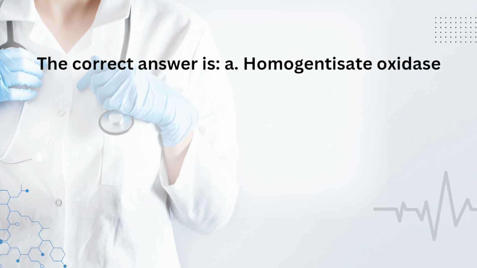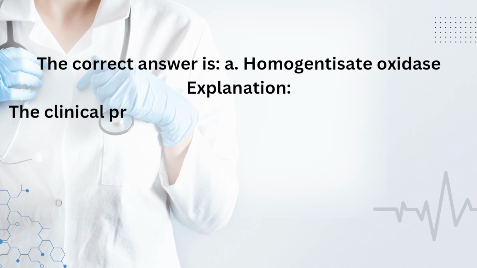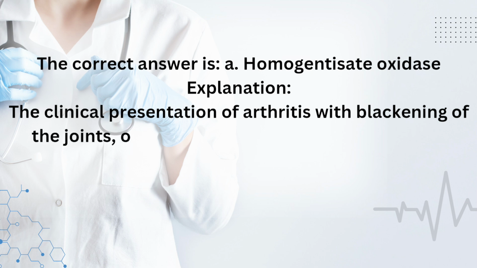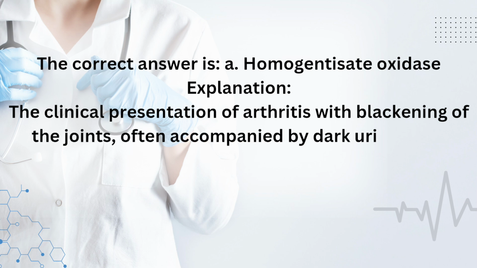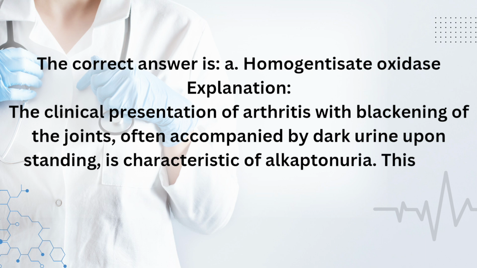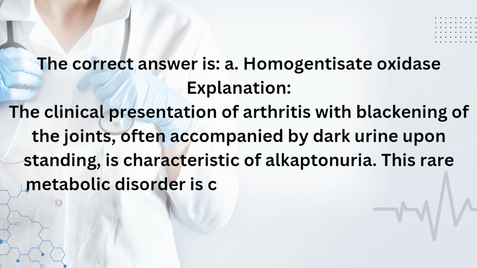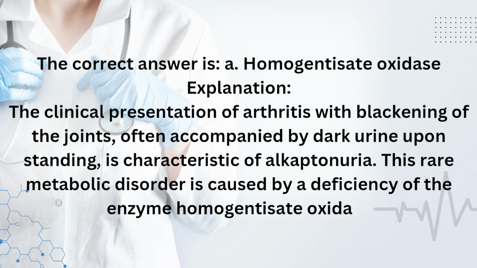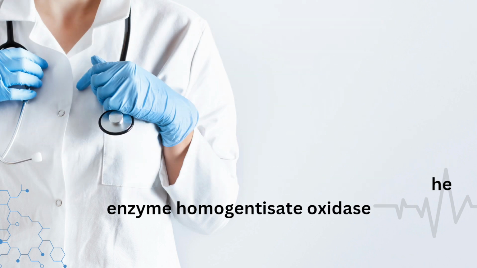Homogentisate oxidase. Explanation. The clinical presentation of arthritis with blackening of the joints, often accompanied by dark urine upon standing, is characteristic of alkaptonuria. This rare metabolic disorder is caused by a deficiency of the enzyme homogentisate oxidase.